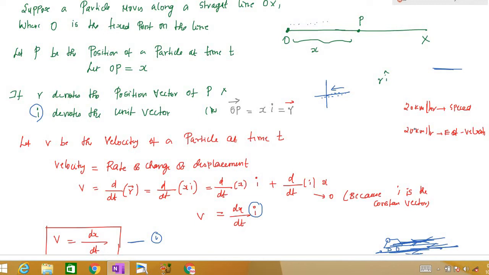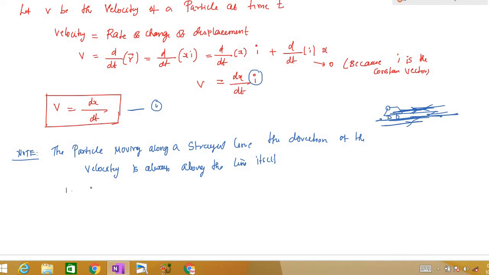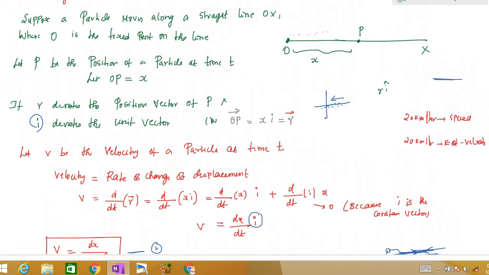That you also have to understand, right? This is important for problems. If x is increasing, velocity will be positive, that is, v is equal to dx by dt. If x is decreasing, velocity will be negative. This is a very important case. You can easily visualize: if x is increasing, we move in the positive direction, so it will be i. If x is decreasing, it will be minus i, right? That's why we have minus i here.